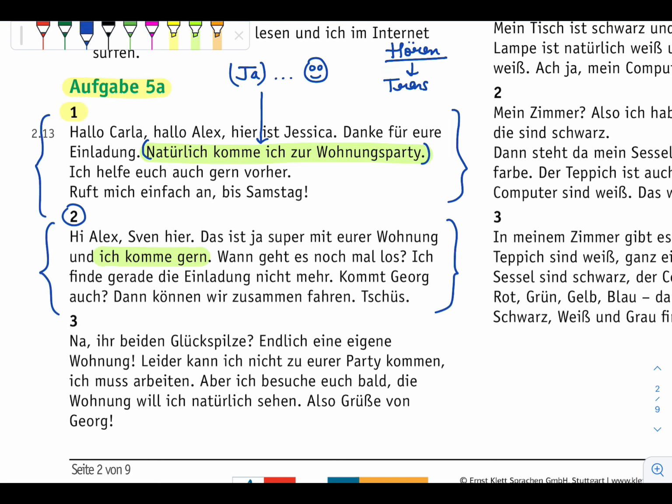Okay, again, a direct answer here. If you just understood ich komme, then you will mark the answer yes. Okay, it's better if you do more hard work to understand each and everything, so that you will not find difficulty in your upcoming levels. But if you are doing self study and you are finding some difficulty in Hören, these are some of the tips and tricks.